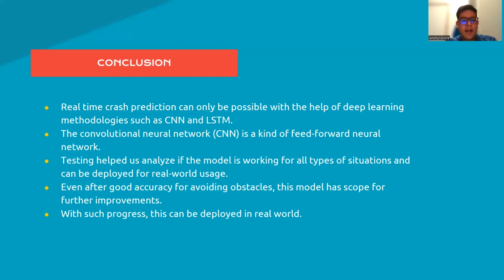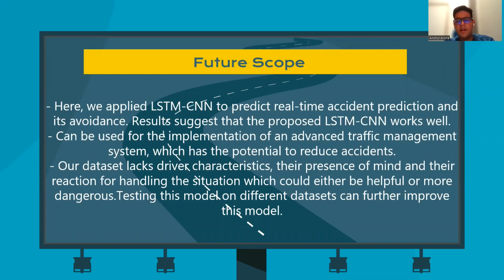For conclusion, real-time crash prediction is only possible with the help of deep learning methodologies such as CNN and LSTM. Even with good accuracy for avoiding obstacles, this model has scope for further improvements. With such progress, this can be deployed in the real world to solve the major problem of casualties in road accidents. Future scope: as discussed before, it can be really helpful if deployed on real-world vehicles so that drivers are informed beforehand, before the collision takes place. It can be used for the implementation of an advanced traffic management system, which has the potential to reduce accidents.